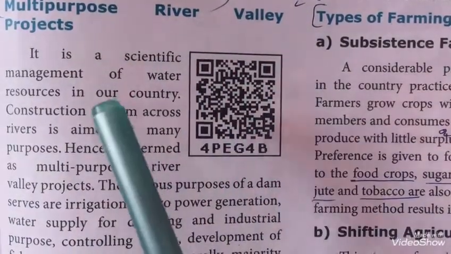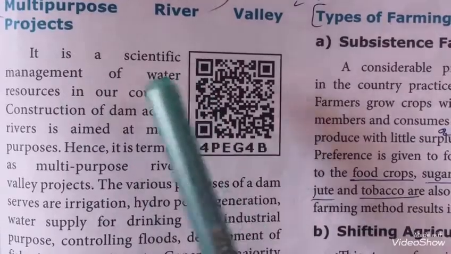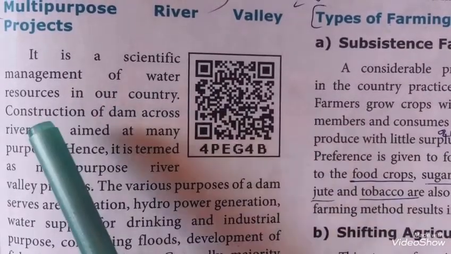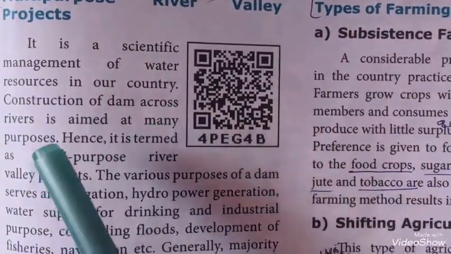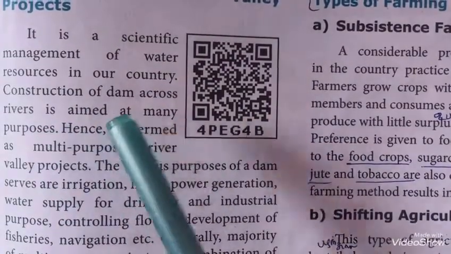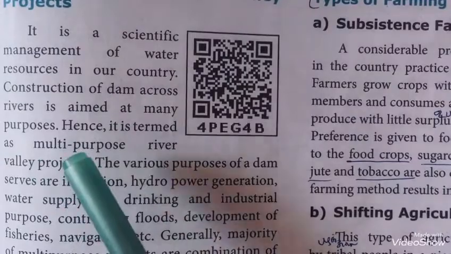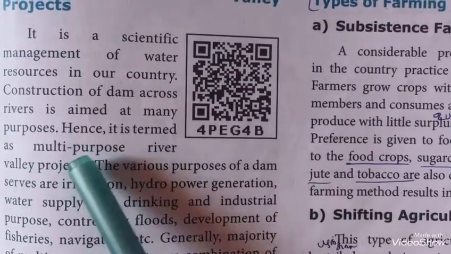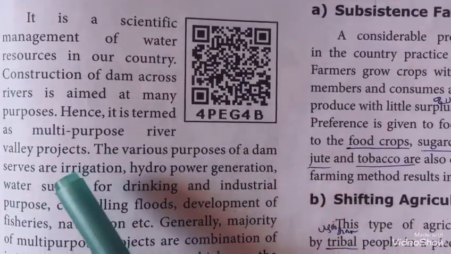Multi-purpose river valley projects. It is a scientific management of water resources in our country. Construction of dams across rivers is aimed at many purposes. Hence, it is termed as multi-purpose river valley projects.